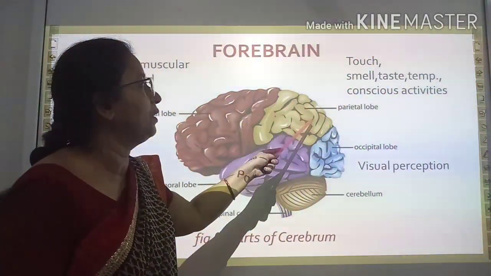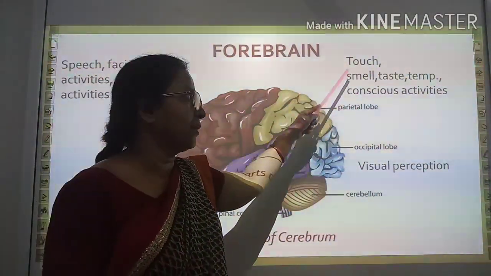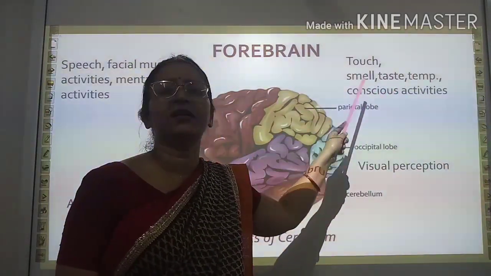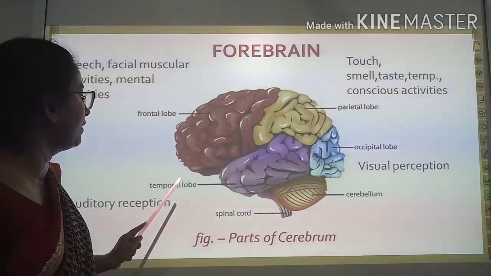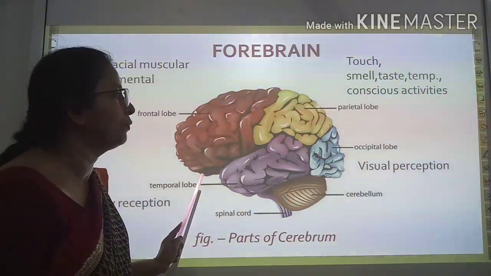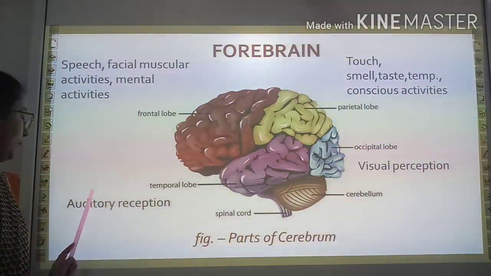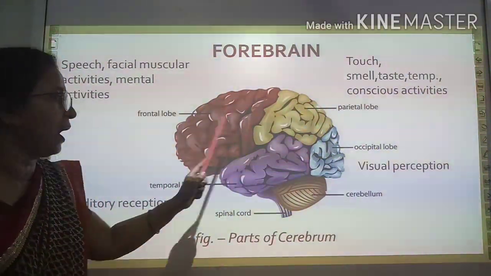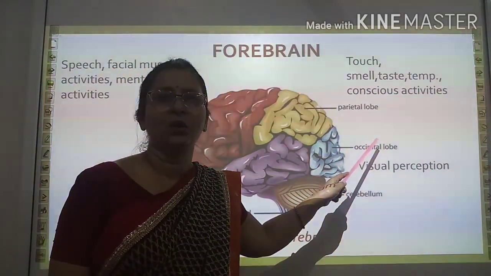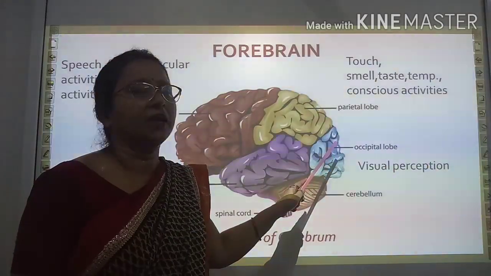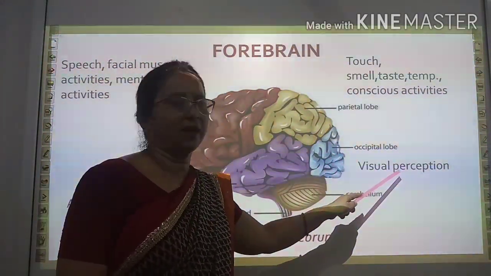Now come to the parietal lobe. Parietal lobes are responsible for touch, smell, taste, temperature, and all types of conscious effort. Now come to the temporal lobe. This is the third lobe of cerebrum. It is responsible for all types of auditory reception. And now come to the fourth one. This one is occipital lobe. It controls and coordinates visual perceptions.